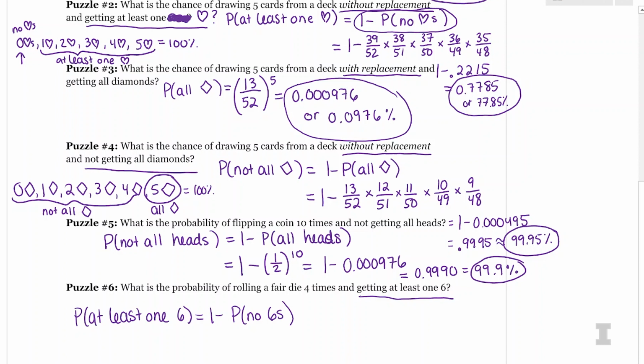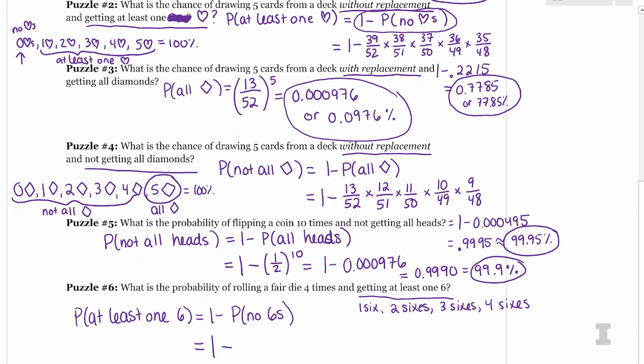And again, at least 1 six means that we can get 1 six, we could get 2 sixes, we're rolling 4 times, we could get 3 sixes or 4 sixes. And I don't want to calculate all of those different probabilities. They're very complicated. You have to figure out all the different options. The only thing that doesn't qualify as at least 1 six is getting 0 sixes. So that's an easy one to calculate.